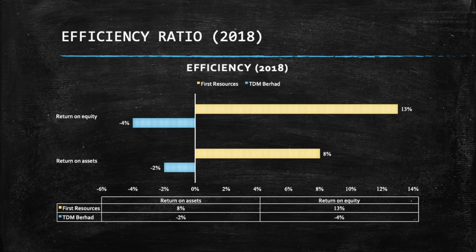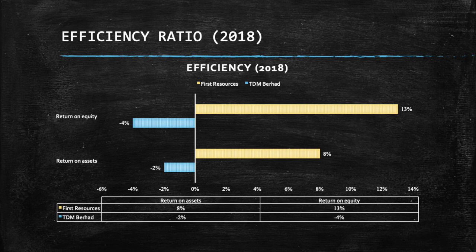For TDM Berhad Company, the return on equity results indicates that for every RM1 of equity that is made available to the firm or that the firm invests in, the management of TDM Berhad is able to generate return after tax of -4 cents. Additionally, the return on assets indicates that for every RM1 of assets that is made available to the firm, the management of TDM Berhad is able to generate a return after tax of -2 cents. This must be matched against the result of other firms for one to conclude the efficiency of the management of the firm.